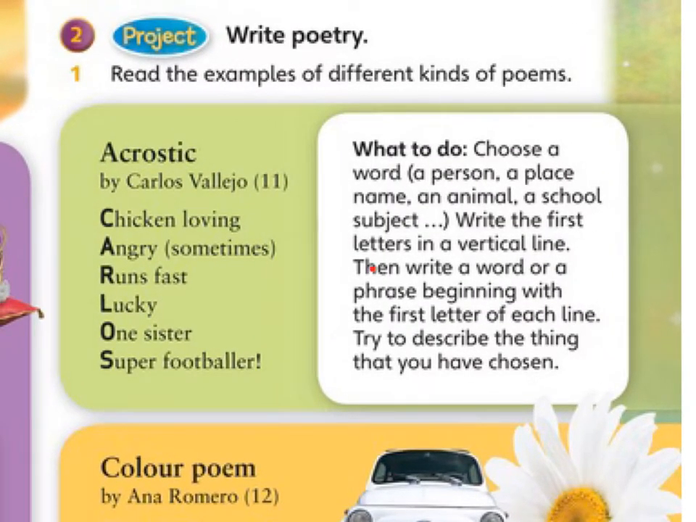Now, this one is called Acrostic by Carlos Vallejo, 11. Pay attention. Carlos, that's his name. So that is an acrostic. You have to put the capital letters. Let's pay attention to what Carlos thinks of himself. Chicken loving, angry sometimes, runs fast, lucky, one sister, super footballer.